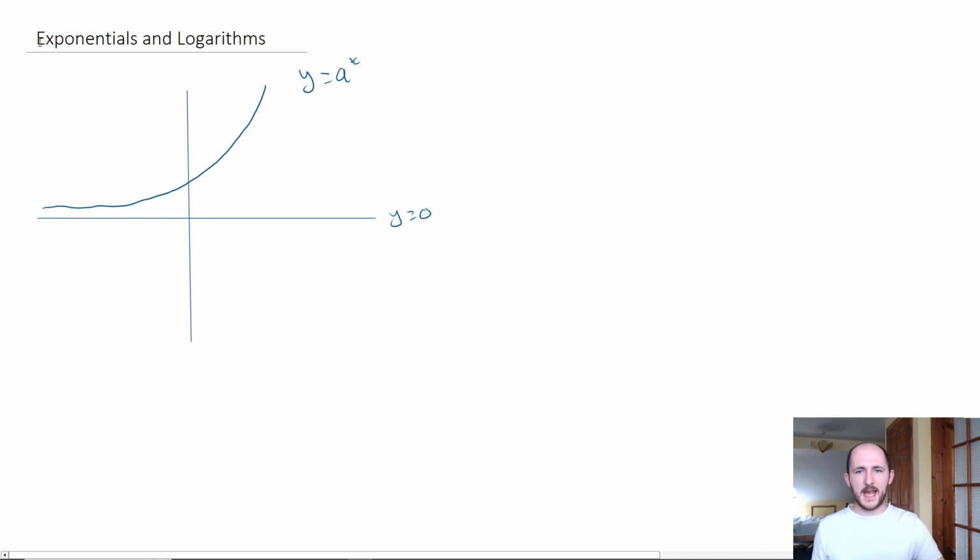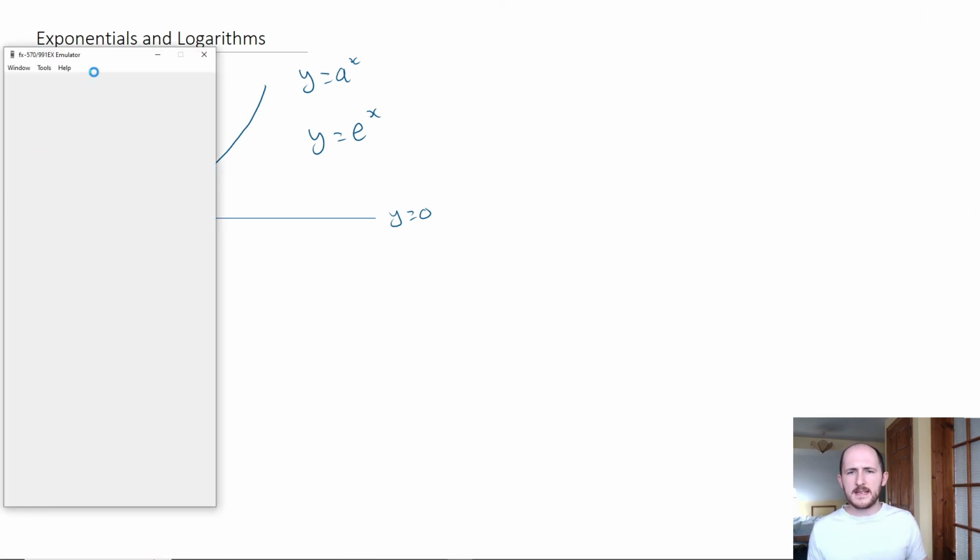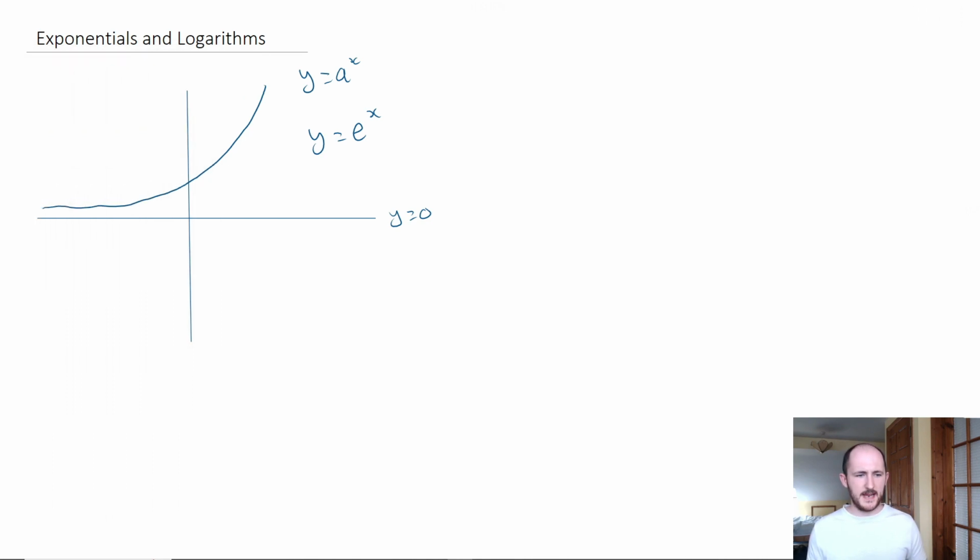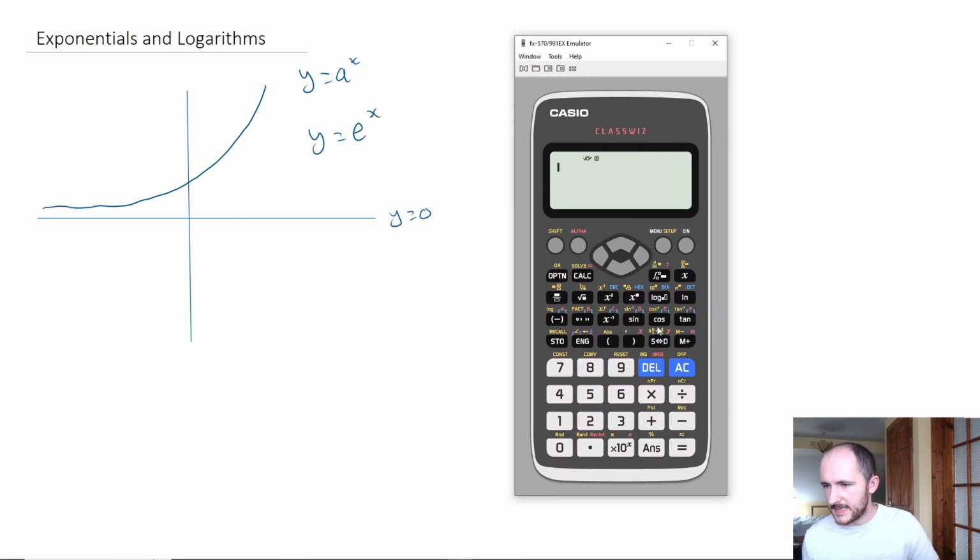Now, what is an exponential? Well, an exponential is essentially just a power like this. However, there is one special type of power that you do need to know about, which is e. Now, what is e? e is just a number, and it's a number that's going to come up a surprising amount of time. It comes up a lot in maths and physics and statistics and all of that fun stuff. And if you have a look on your calculator, it is a special letter here. Can you see this shift e? So if we just press that and we press e to the 1, it gives us a number like so.